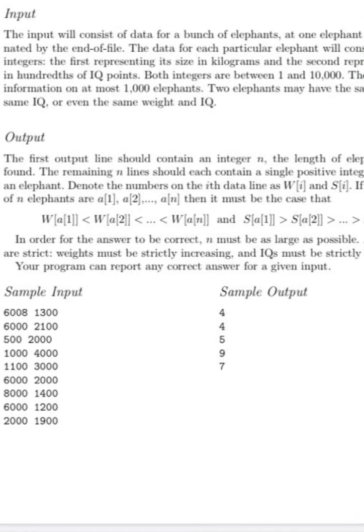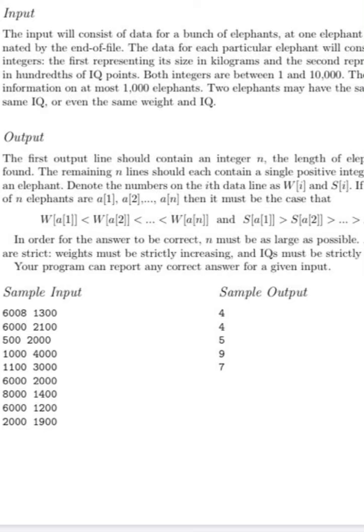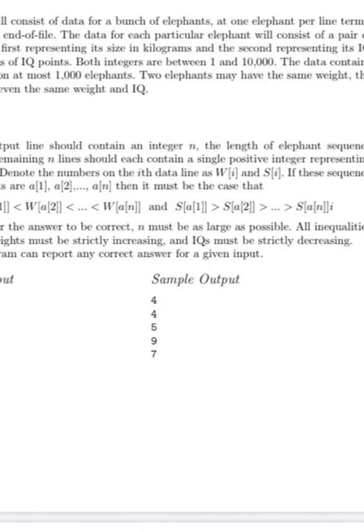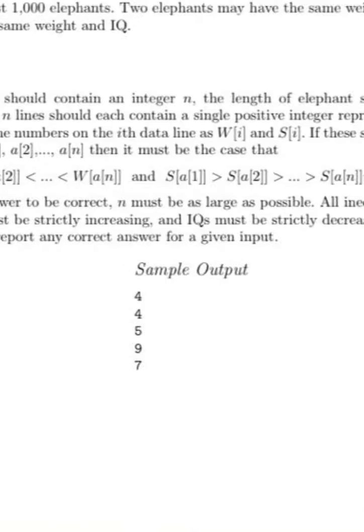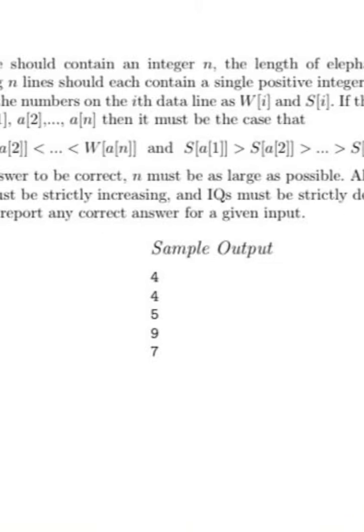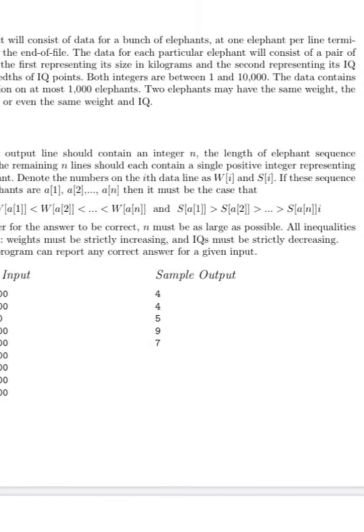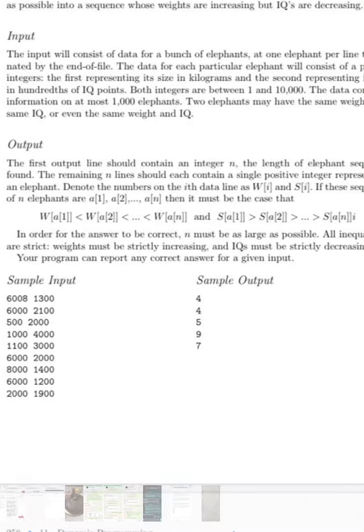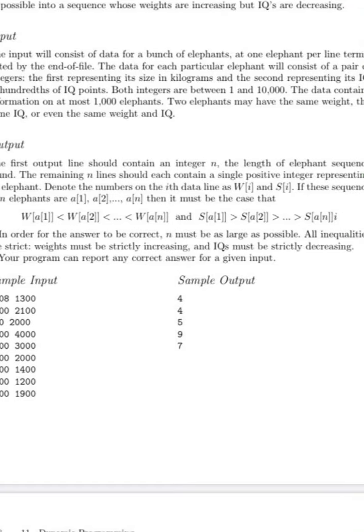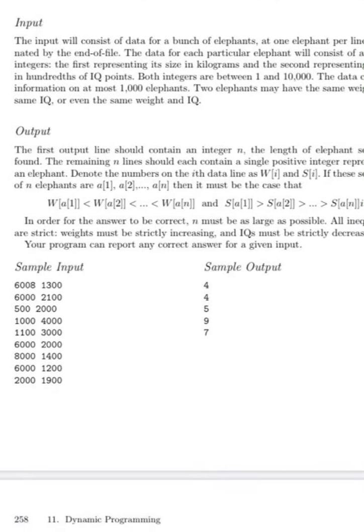So what output has been expected? The first line should contain an integer n, the length of the elephant sequence found, and the remaining n lines should each contain a single positive integer representing an elephant.